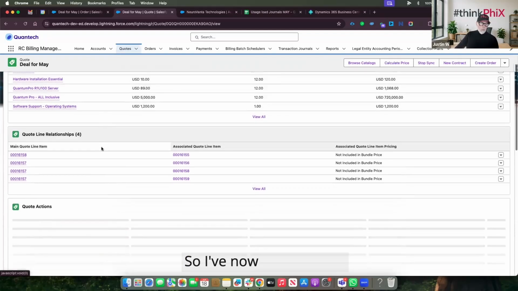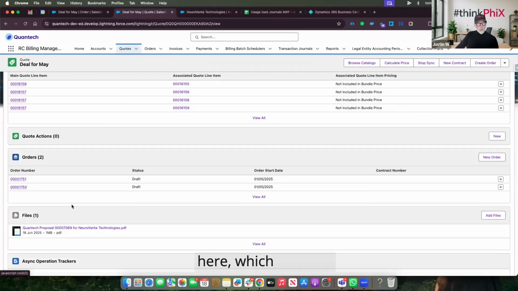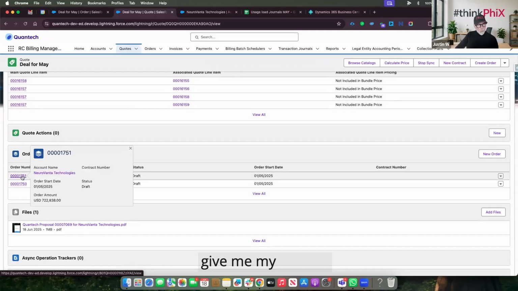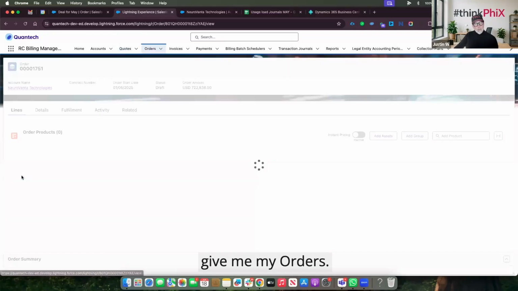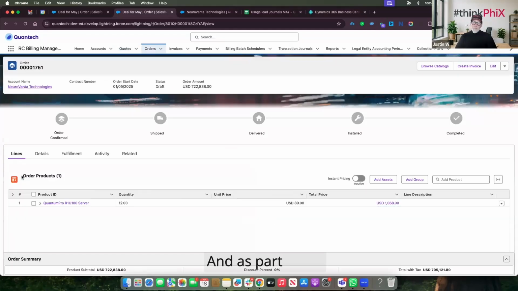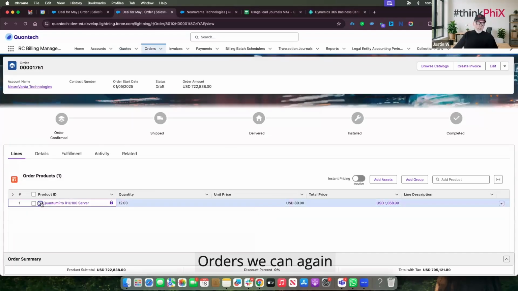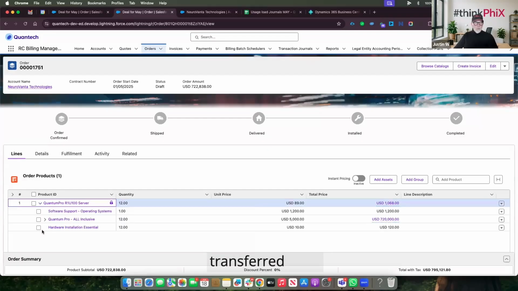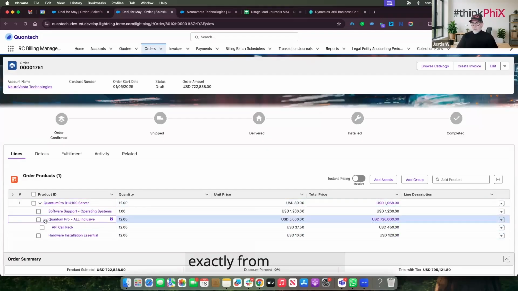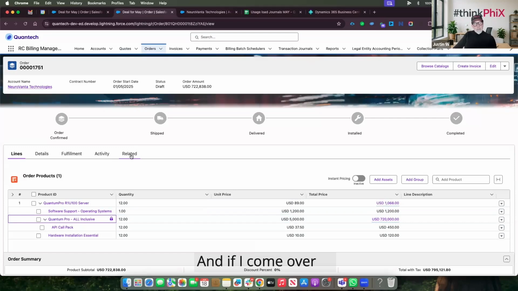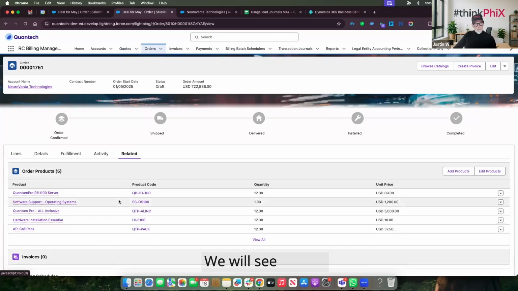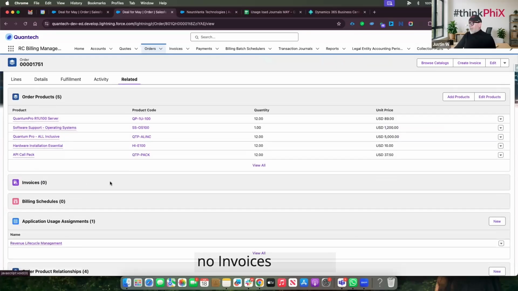So I've now got a section here, which is going to give me my orders. And as part of my orders, we can again see that this has been transferred from my quote. And if I come over to the related section, we will see there's no invoices attached and there are no billing schedules attached to this.